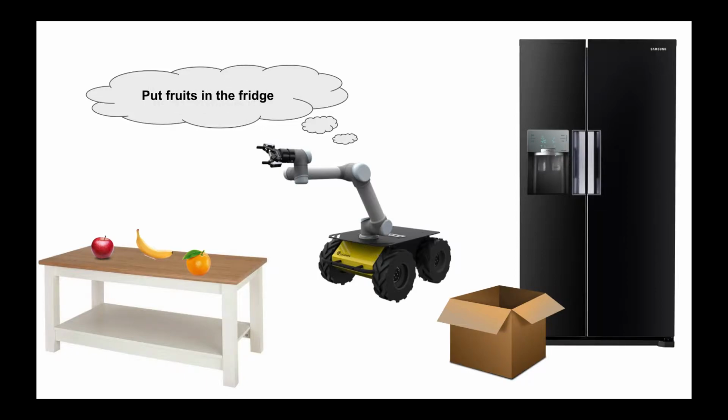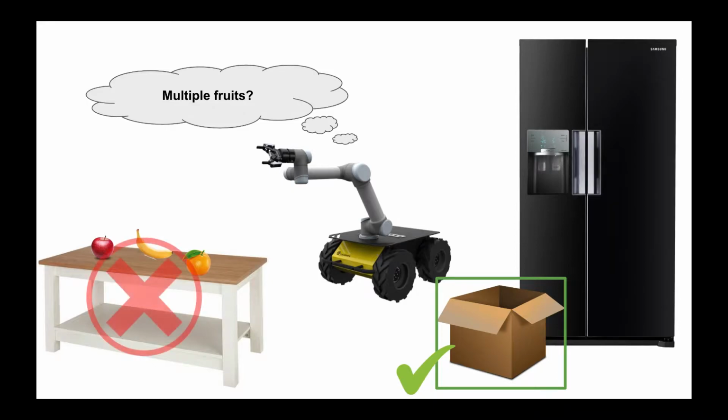Suppose a robot is given the goal, put fruits in the fridge. There is a lot of knowledge that the human has not specified here, but is essential for completing the task. For example, if there are multiple fruits, a tray might be required for transportation. This is because of the semantic property of flatness of the tray. However, if the tray is not present, the human would improvise with a new object like a box or even a book which is also flat. However, a table cannot be used for the same task because of its weight.